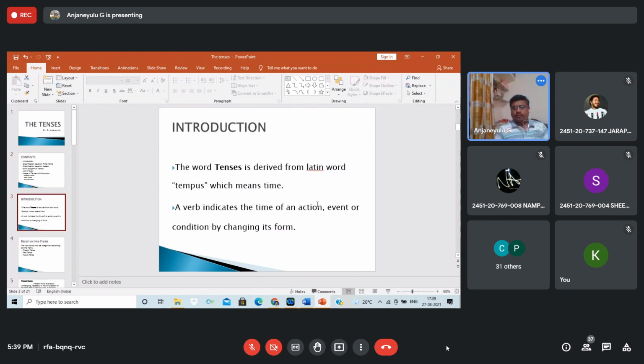Okay, students, the word tense is derived from the Latin language, and it is a verb form that indicates the time of action. If you look at any sentence, you immediately know whether the expression is present, past, or future, with the help of only the verb, not the subject or object.